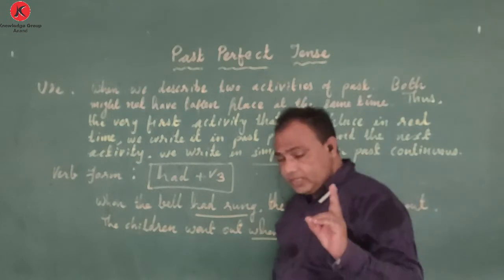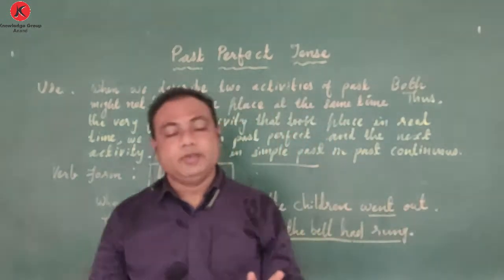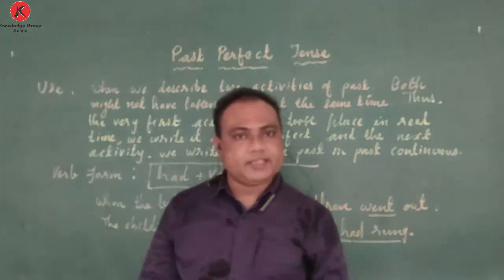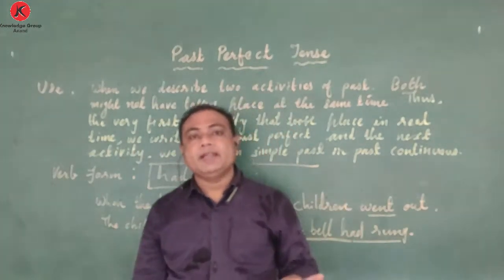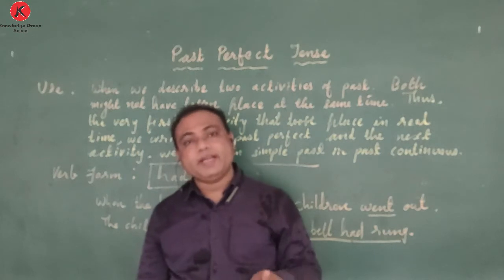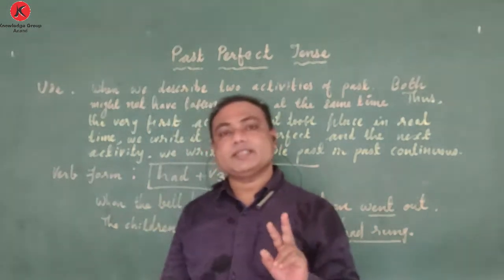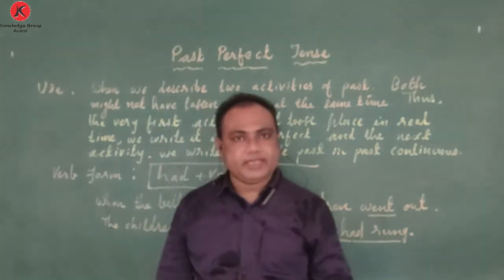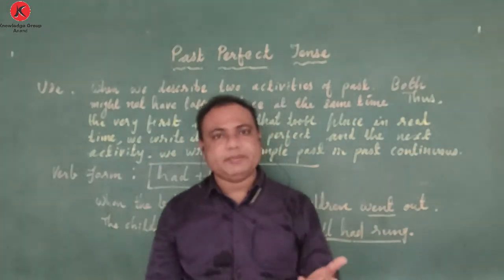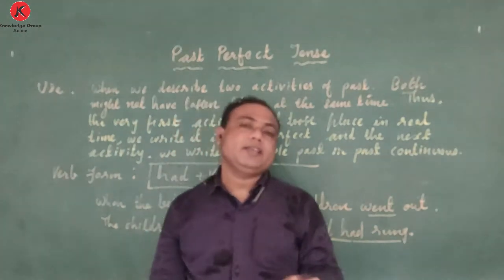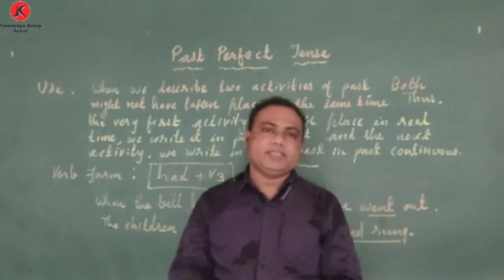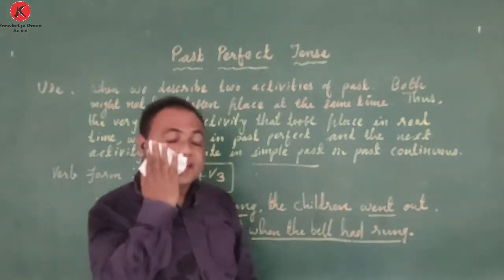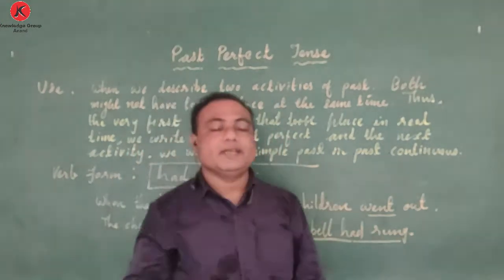So here also there are two actions. Your going to his home is one activity, and your friend completing his dinner is another activity. So both, we know, might not have taken place at the same time. Think about which is the activity that took place first. In real time, which is the activity that took place first?